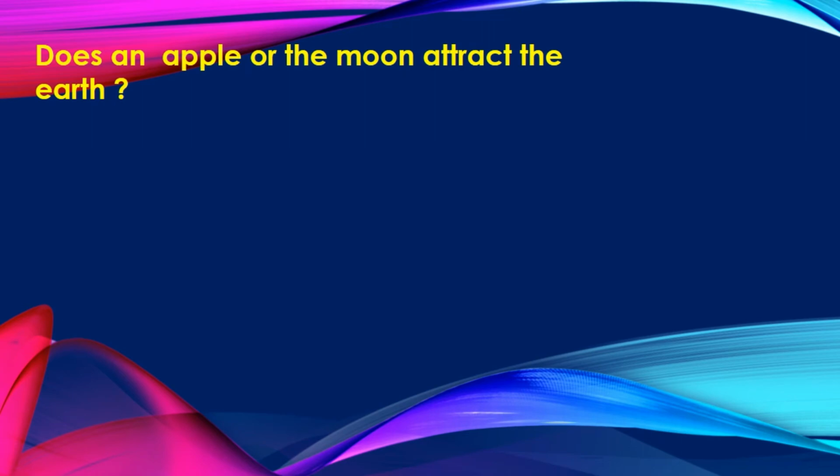You found that the earth attracts an apple, the moon, or other objects towards it. Does the apple or the moon attract the earth?